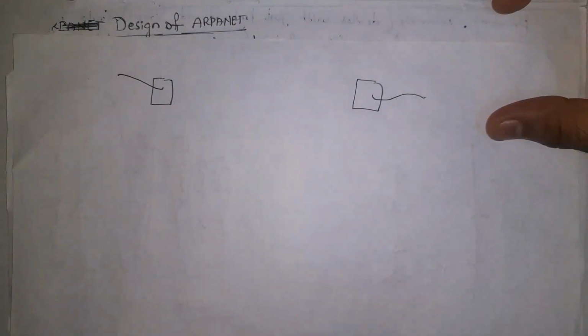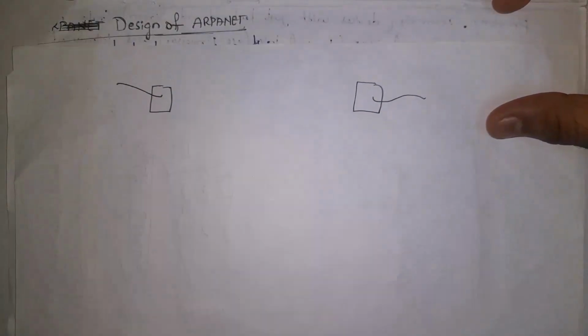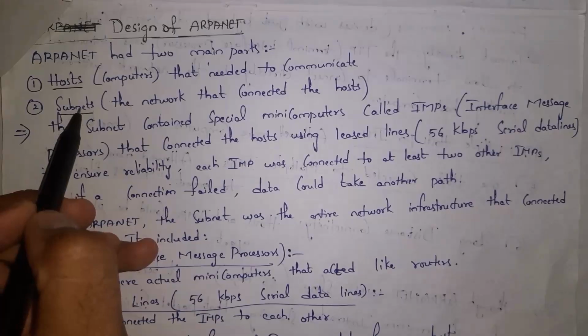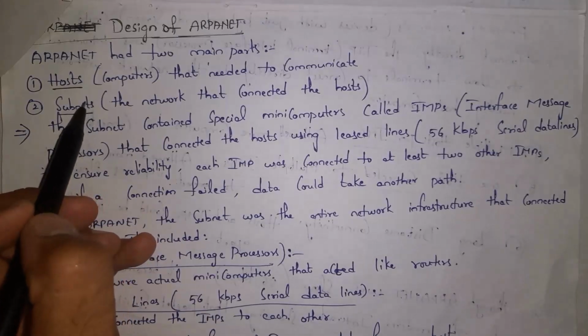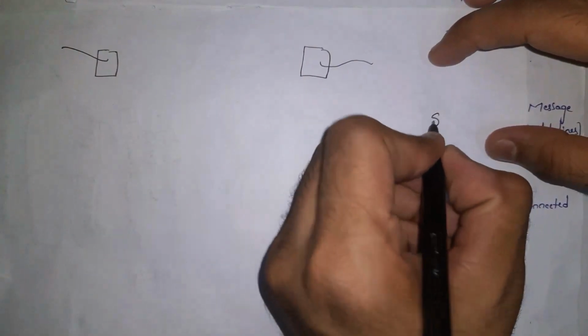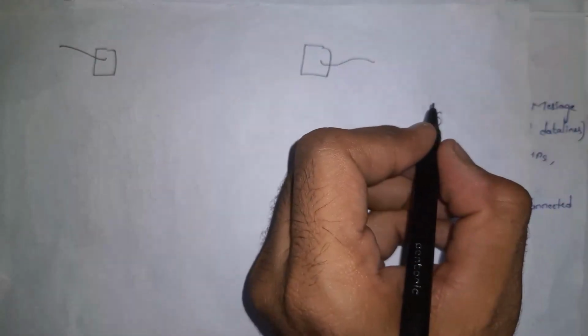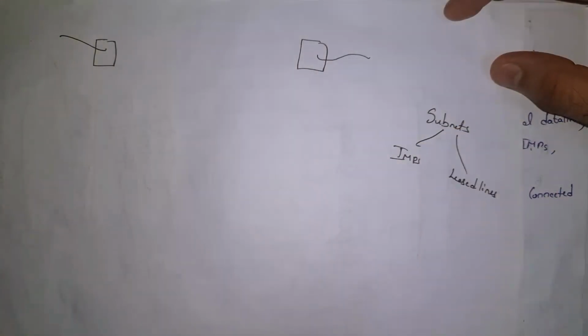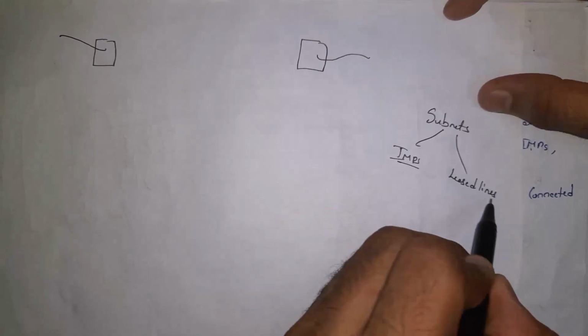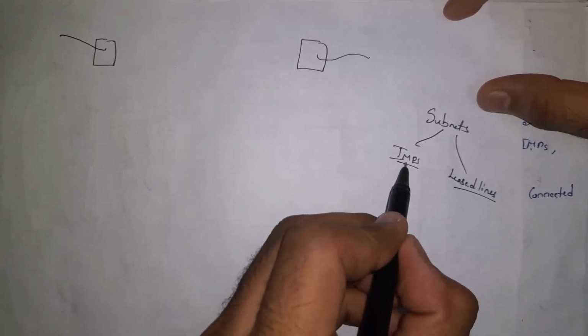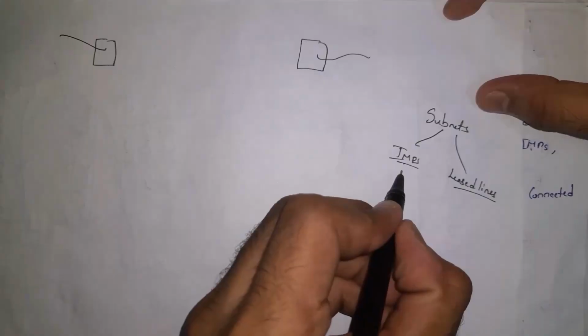So hosts are the computers that need to communicate, whereas subnet means the network that connects the hosts. Guys, subnet is nothing but a network that will connect to hosts, and subnets contain two parts. They are IMPs and laser lines.